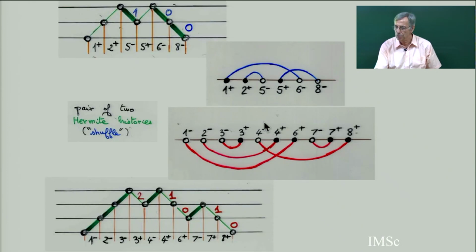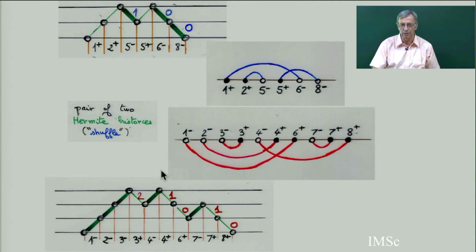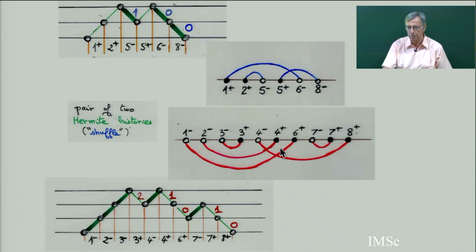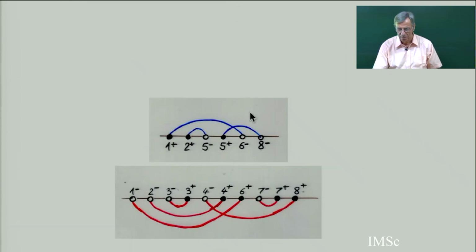And so from the subdivided Laguerre history, we get a pair of 2 Hermite histories, which become a pair of 2 involutions with no fixed point. But these involutions, coming from the Laguerre history, are indexed by some number between 1 and n with a minus or a plus. So what I am going to do now is to join them together to get a permutation.